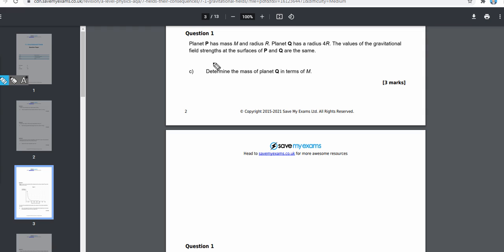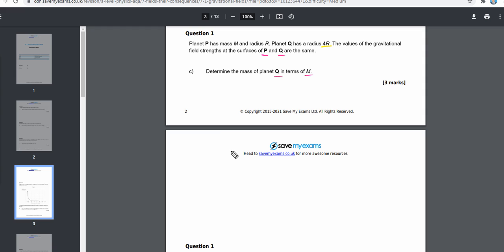Alright, so in this part it says the planet P has mass m, radius r, planet Q has radius 4r. The values of the gravitational field strength at the surfaces of P and Q are the same. Determine the mass of Q in terms of m. So we have two planets.